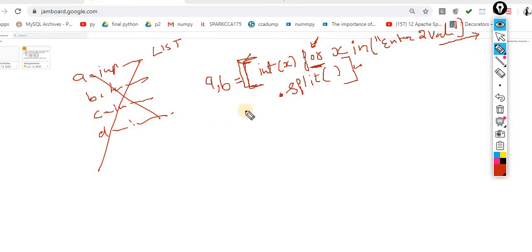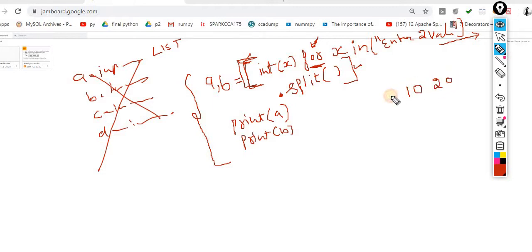So what will happen this time? If I do print A, print B, what will happen when I execute these three lines? Let's suppose I enter the values 10 space 20 in a single line. Now when I print A, this 10 is automatically assigned to variable A and this 20 is assigned to variable B. Here you will get 10, and here you will get 20. This is the way to do the same concept.